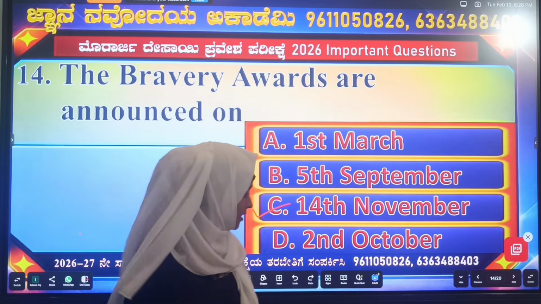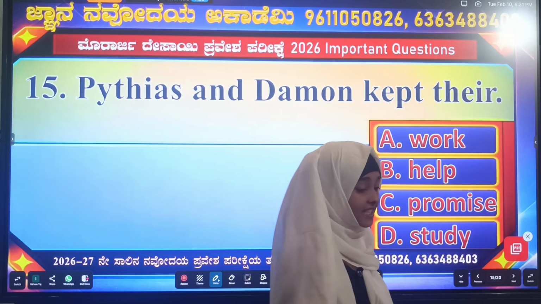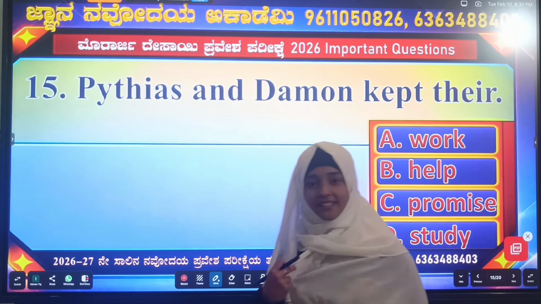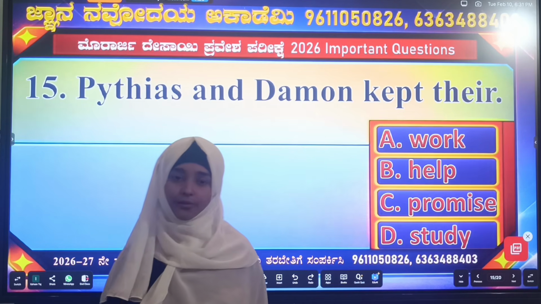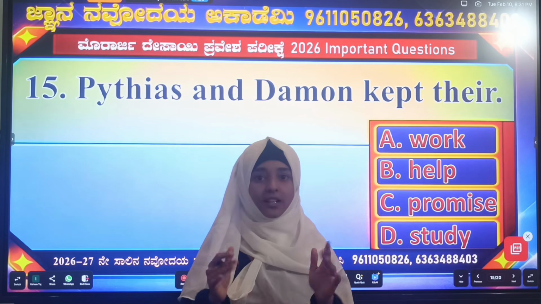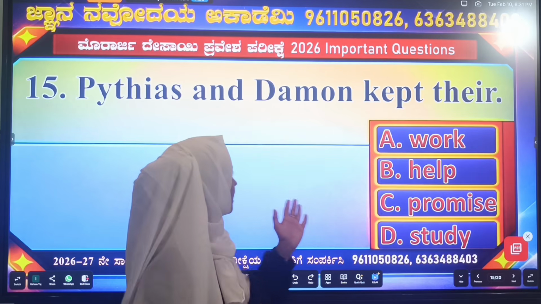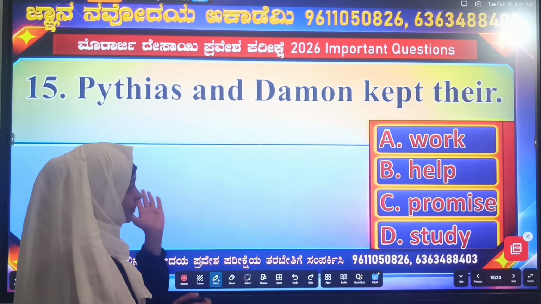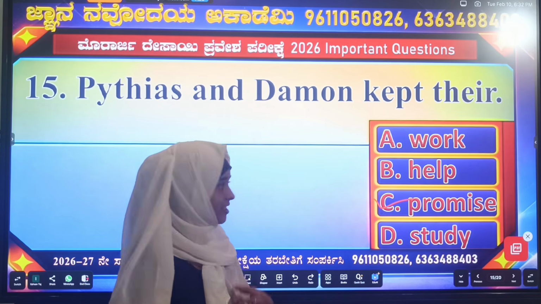So the next question. Pythias and Damon kept their. This question is taken from the lesson True Friendship. They both are friends, true friends. They show ultimate power of true friendship and loyalty. Okay, they are the true friends. They keep their promises. So the option C is right option.